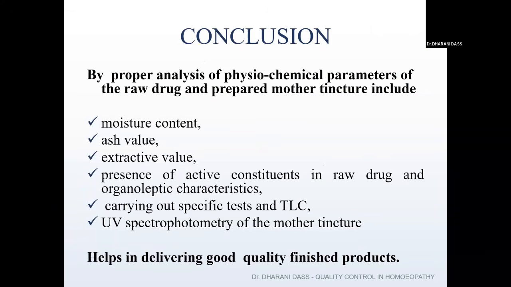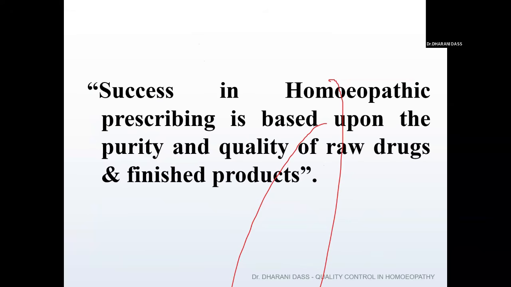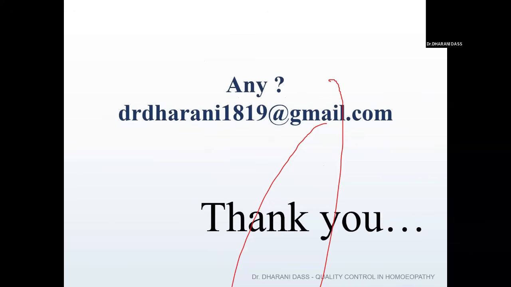Why is the quality of a mother tincture so important? Because all our potencies are based upon the mother tincture. If a mother tincture is not of good quality, if it is adulterated, or it has been substituted with some other species of a drug, then obviously in the upcoming dilutions we can't expect good results. So the success in homeopathic prescribing is based upon the purity and quality of the raw drugs and the finished products. So any doubts, queries can be asked.